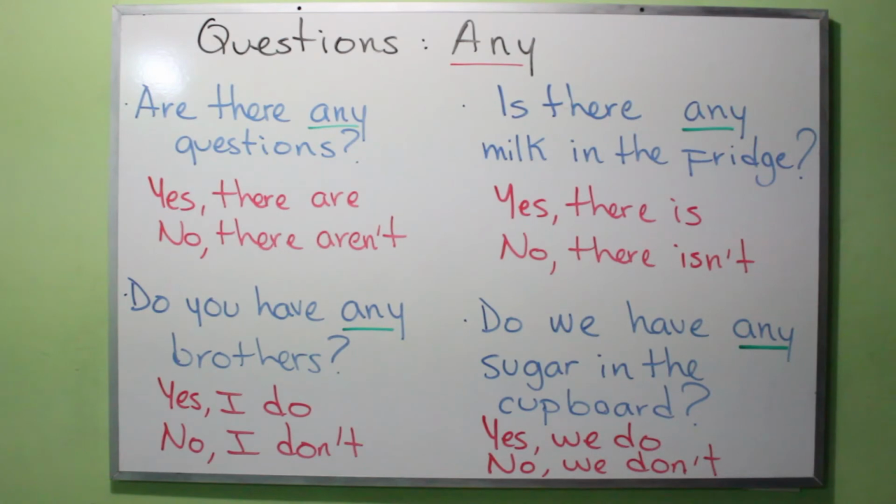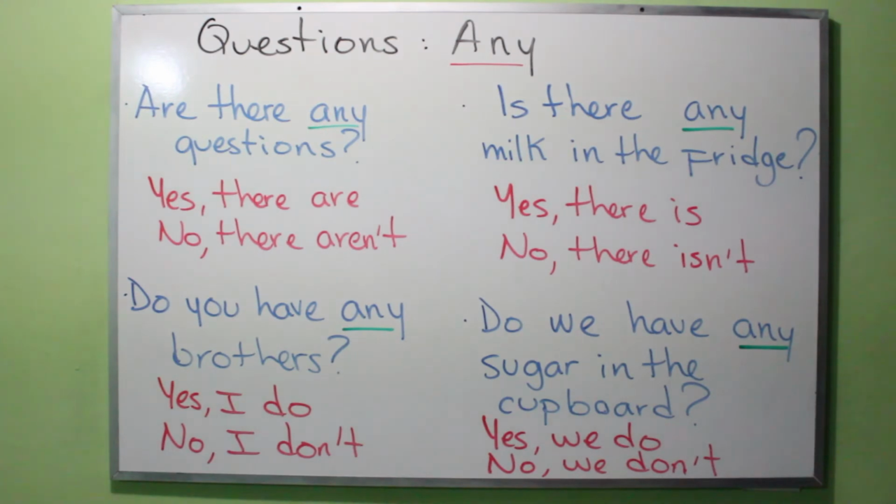Now, when we work with uncountable nouns, for example, in question number 3, is there any milk in the fridge? Right? Milk is an uncountable noun. Yes, there is, or no, there isn't. Okay? Do we have any sugar in the cupboard? Sugar is an uncountable noun. That's why we're using any like this. Yes, we do, or no, we don't.